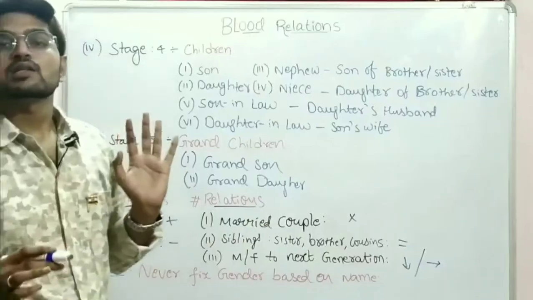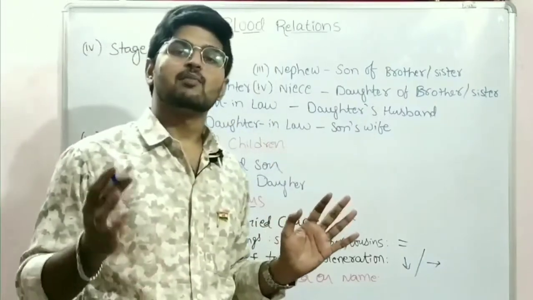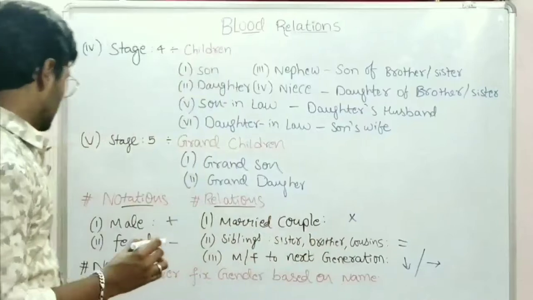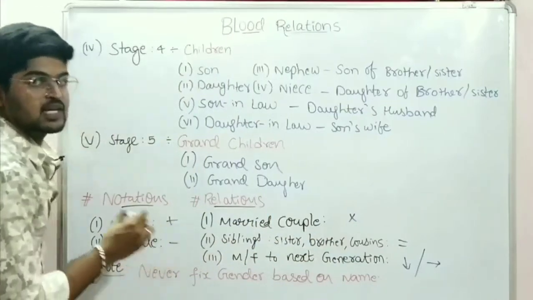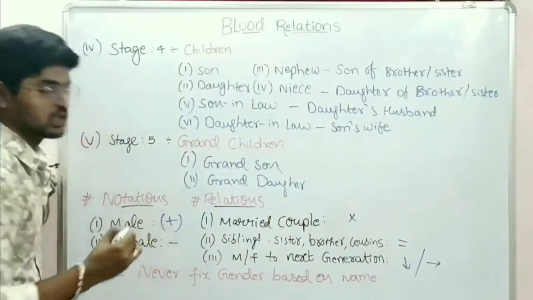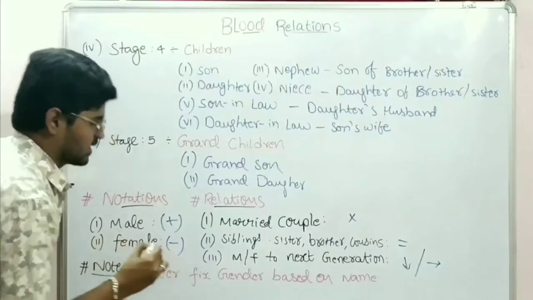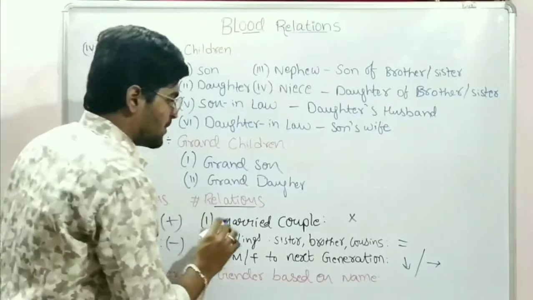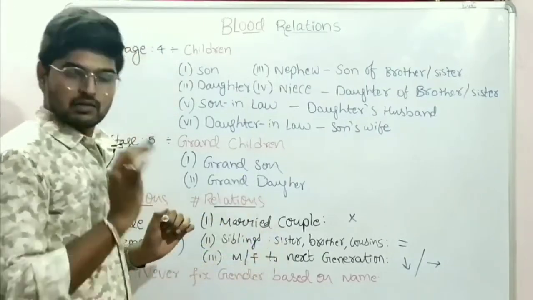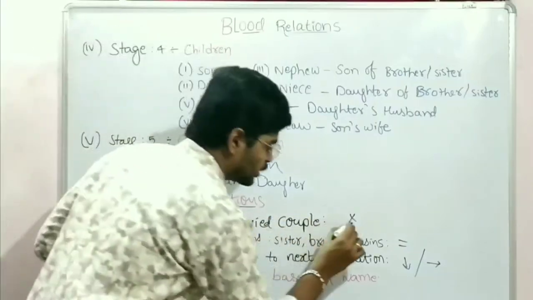Now I will give some important notations, which will be very important while solving the problems. Male should be represented as positive, female should be represented as negative, and a married couple should be represented by the multiplication symbol.